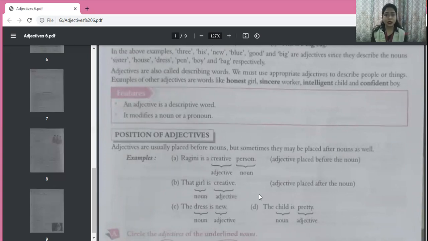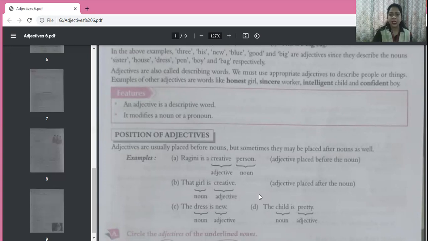Now the dress is new. Okay. We can also say that this is a new dress. Now here new dress, new, the adjective is coming with dress. Okay. But in this sentence, the dress is new. Now what is new? Dress. Dress is the noun. And new tells us about dress. So this is adjective. So adjective may be there with the noun or it may be there after the noun also.